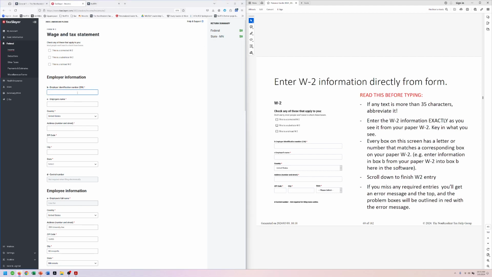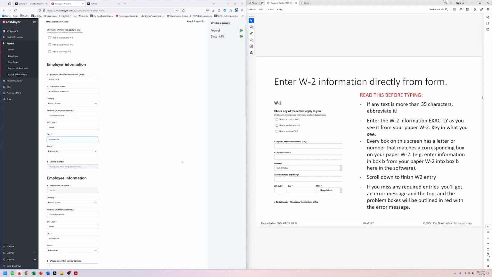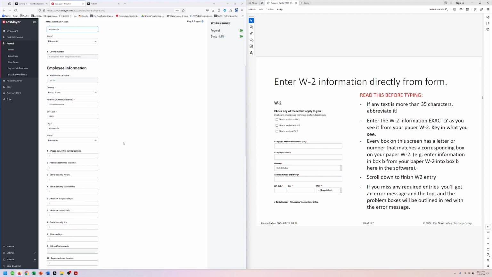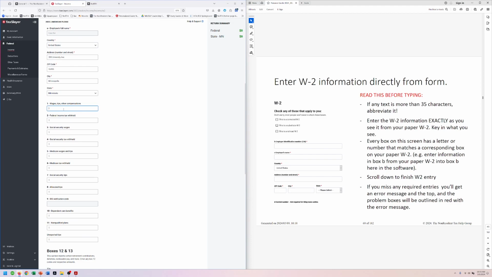So her employer identification number is on her W-2. It is for the University of Minnesota. The address, again, slightly made up address. Use whatever is on your particular W-2. It's got the information. You can change it if it doesn't match. It copies it over from your address that you entered previously, but if it's not the same, you can just put whatever is real. All right, box 1 on her W-2 for Lisa was $8,400. And then she had $840 of tax withheld.